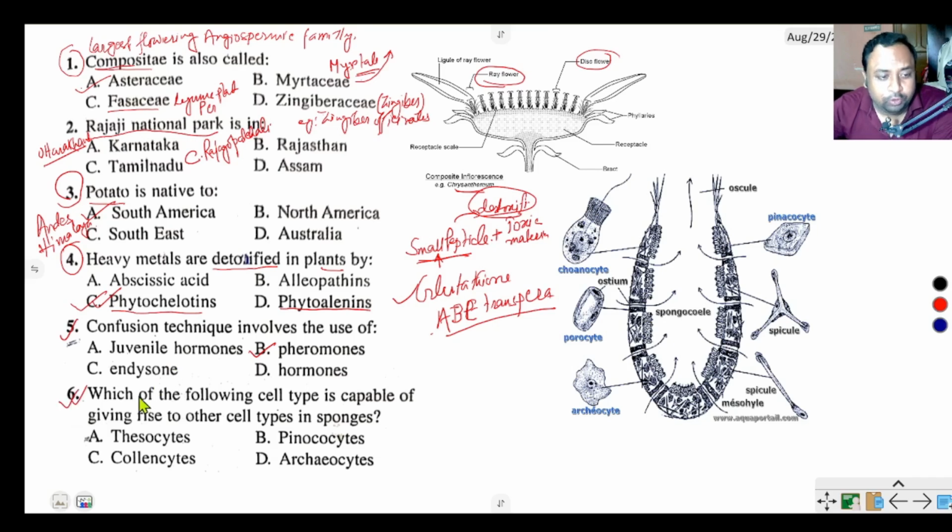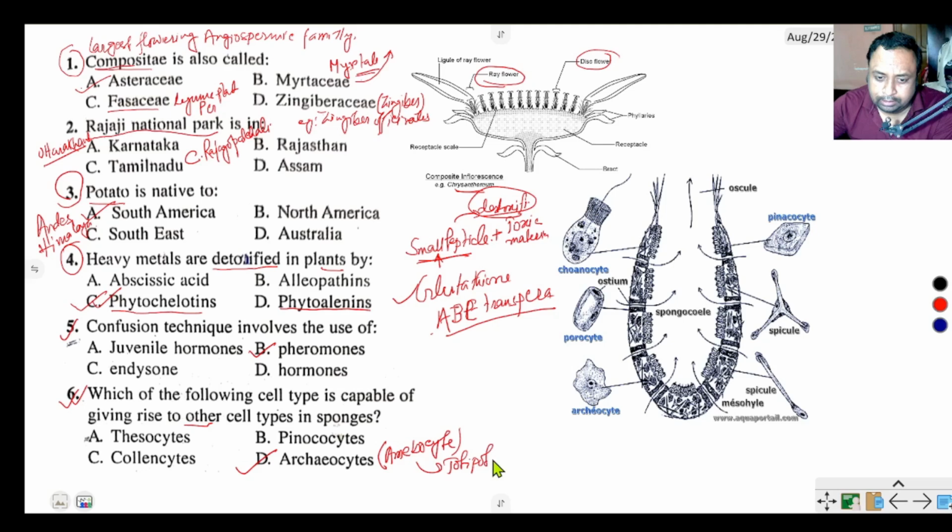Question number 6. Which of the following cell types is capable of giving rise to other cell types in sponges? Thesocyte, pinacocyte, collencyte, or archaeocyte? This is called archaeocyte. Archaeocyte is also called amoebocyte. Amoebocyte is a totipotent cell.